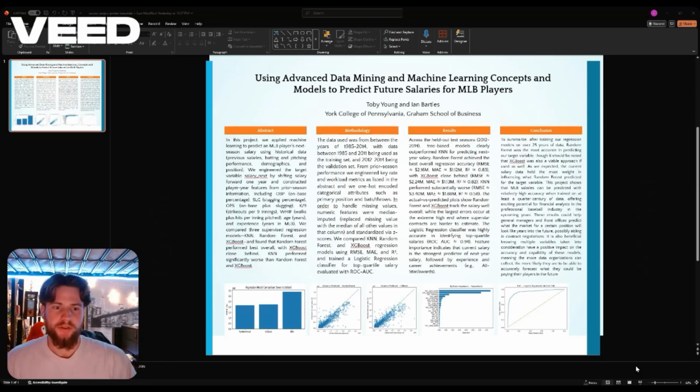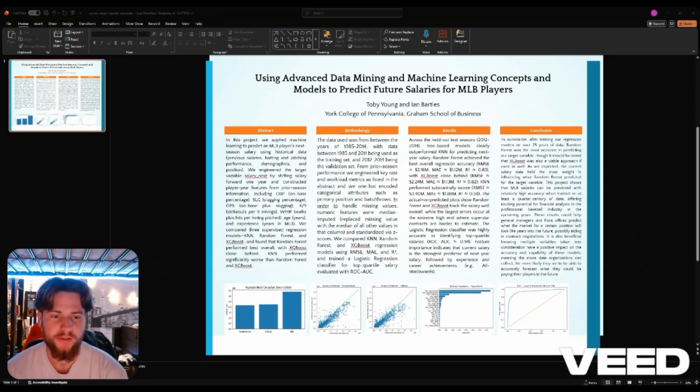And then just to touch on our logistic regression ROC curve, the area under the curve was 0.94, which was really good, better than we were expecting. Upon doing the study, we found that current salary was the strongest predictor of the future salary, which you would expect. The following most important features were experience, which is the number of years they've been in the MLB, and the careers and career achievements like All Stars and awards.